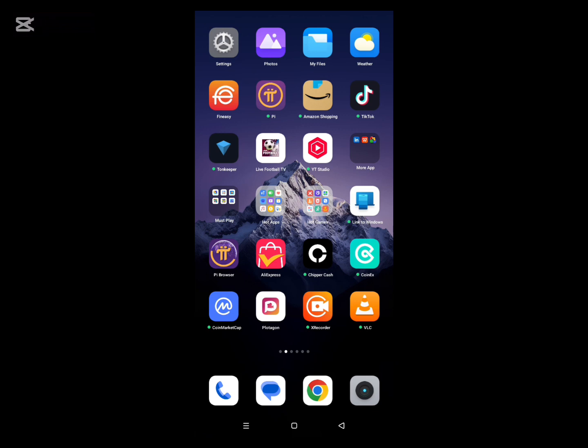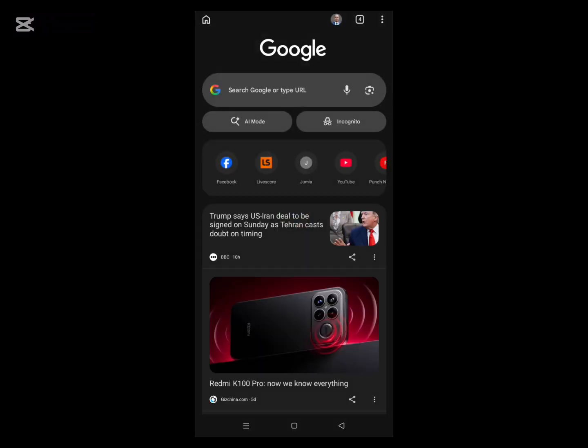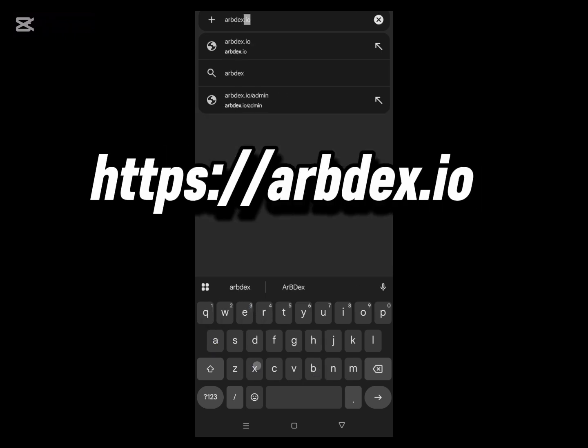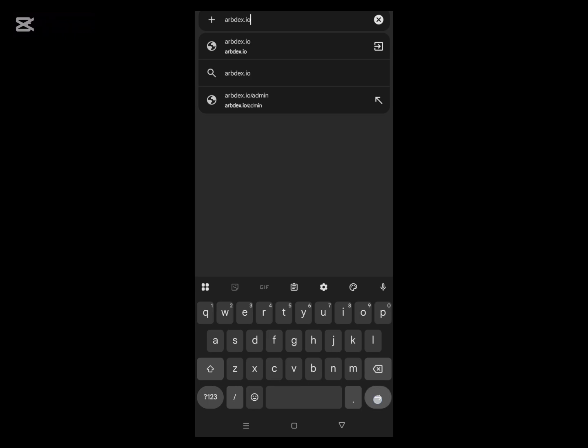All I will do is to launch my Chrome browser. And then I'll navigate to the exchange platform, the ArbDex exchange platform. Good. And I'll type in the URL here. It's arbdex.io. Yes. You can see it also displayed on the screen, and don't worry, I will place the URL in the description of this video so you will always see it there when you want to trade. Good. And once you enter it like this, you just hit enter to navigate to the DEX.